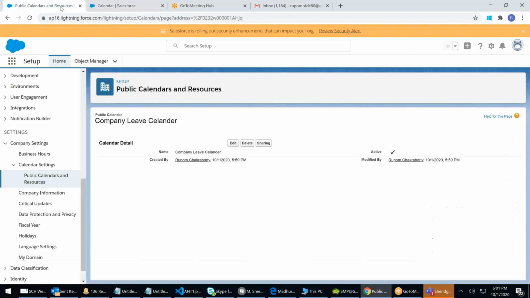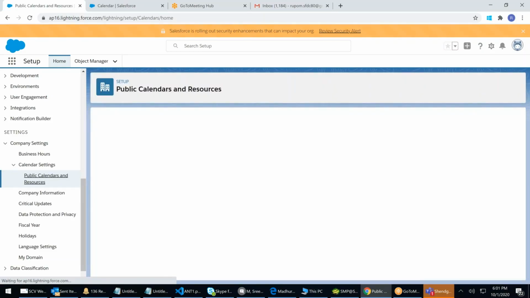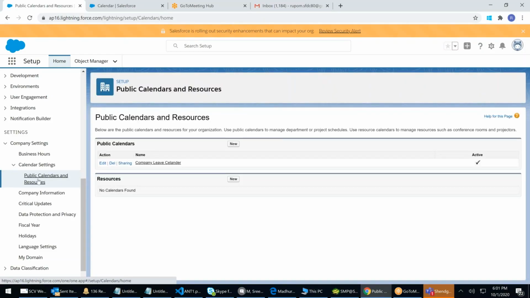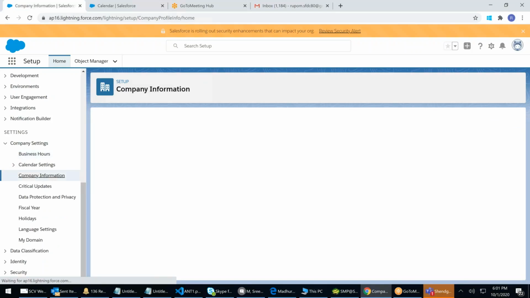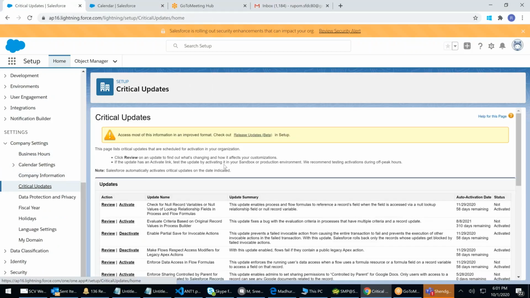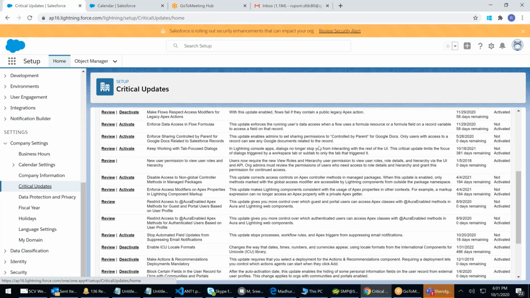And how do you create the calendar? We create the calendar from here, called public calendar. By this, we complete the company settings. Business hours you have seen, calendar you have seen, company information you have seen, and critical updates. Any type of update you want to install will be visible here. Salesforce wants patches to be installed. They don't get downloaded and installed by themselves. You just need to come and say activate.